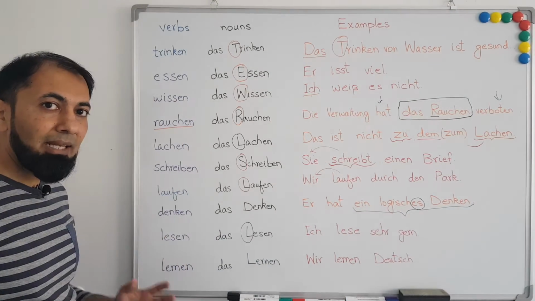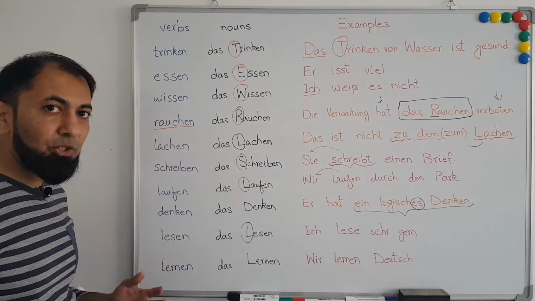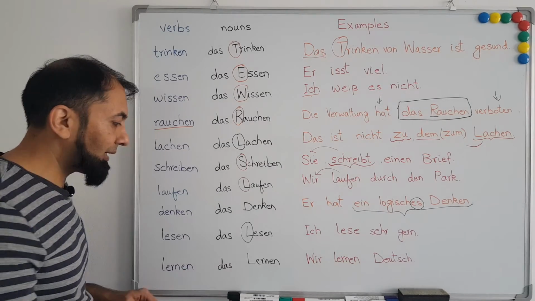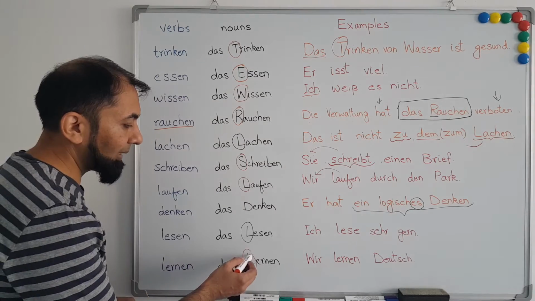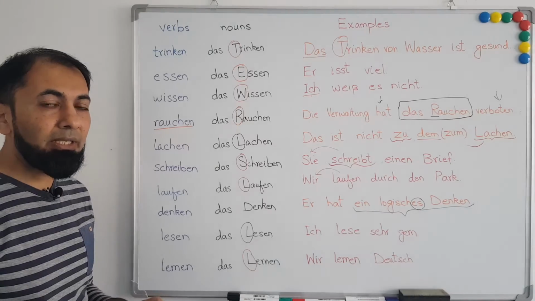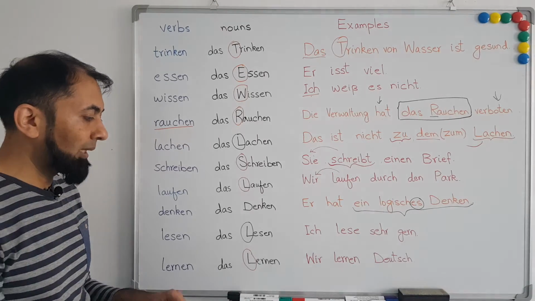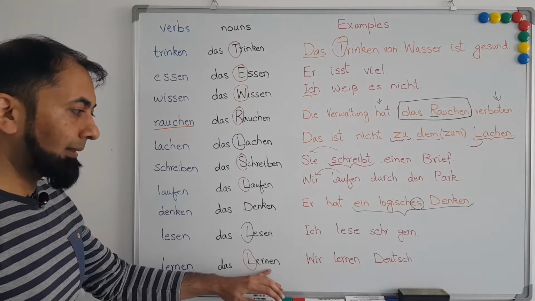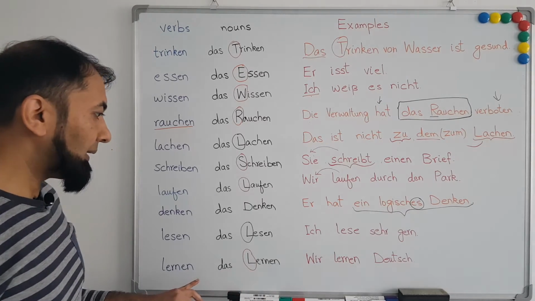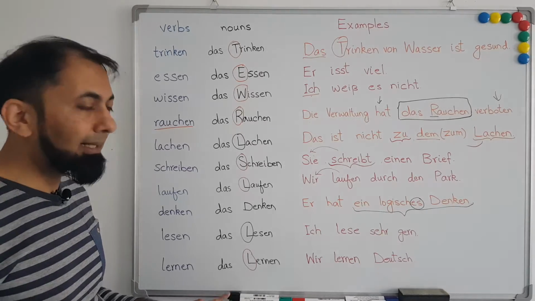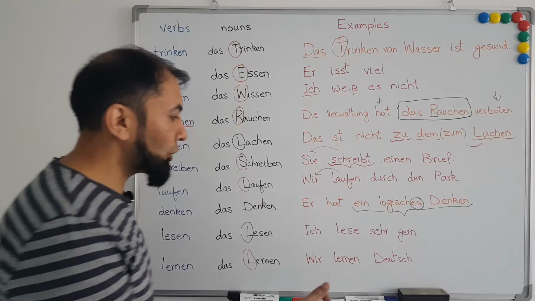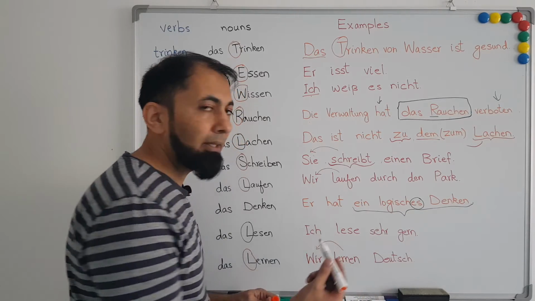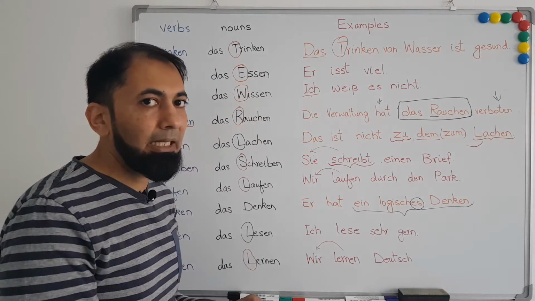The last example is the verb lernen, which means to learn, and this verb can also be used as noun, and we have to take care of writing it with a capital letter, and we have to treat it as a neuter noun when we use lernen as a noun. Thus Lernen, learning. In the example, I have taken lernen as a verb, therefore I have conjugated it with respect to the subject, which is wir. So wir lernen Deutsch. We are learning German.